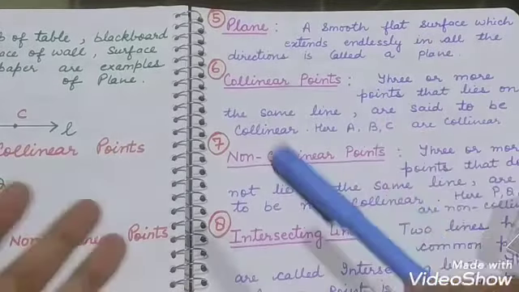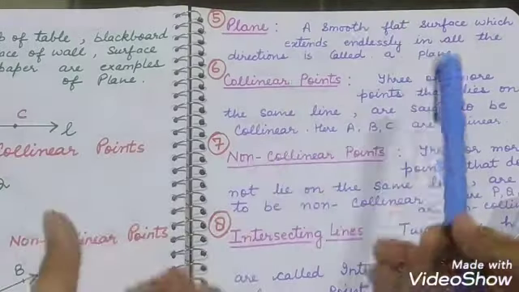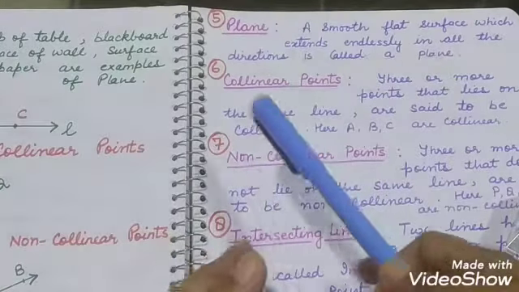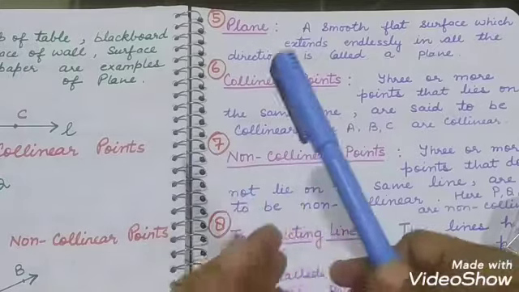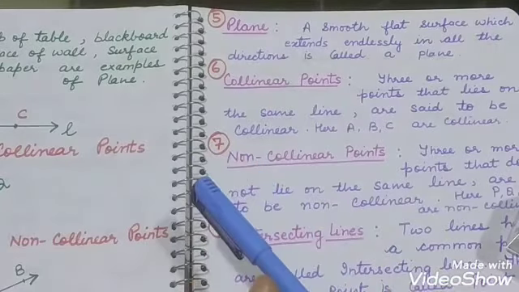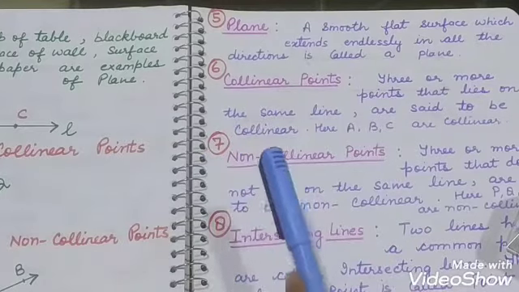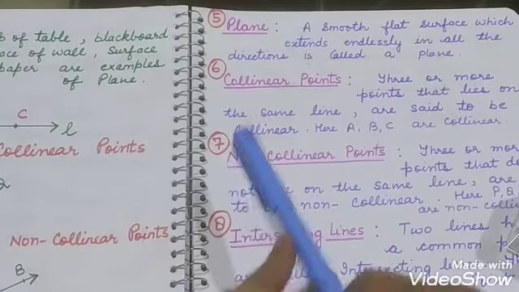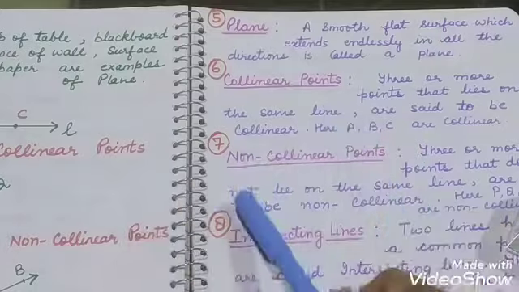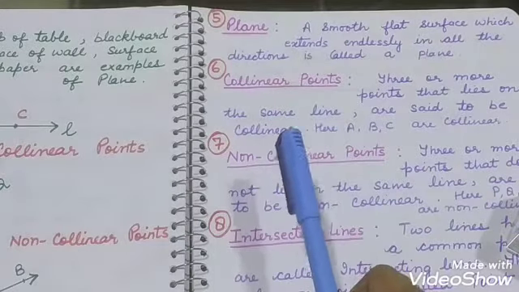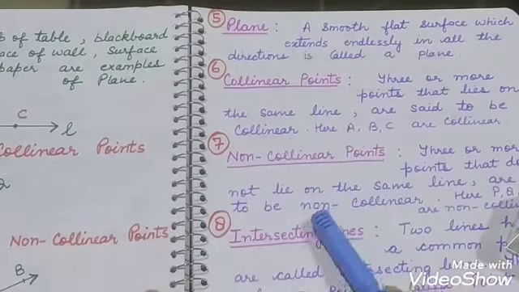And give examples such as the surface of paper, wall, blackboard, surface of almirah, tabletop. There are various examples of plane such as your ceiling, your floor, a flat surface. So these are the examples of plane.